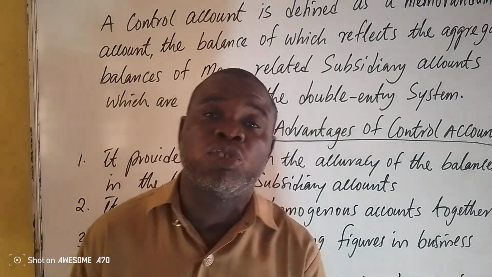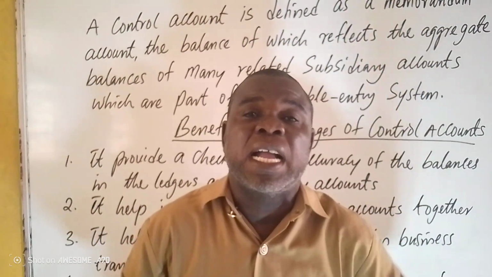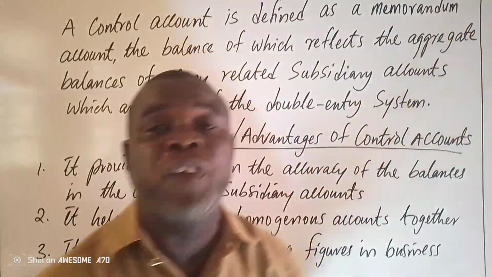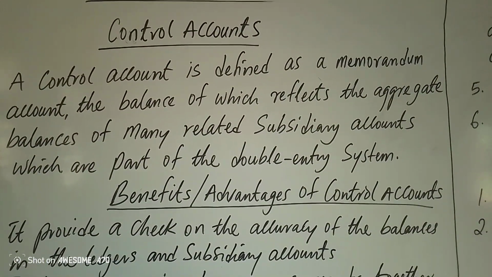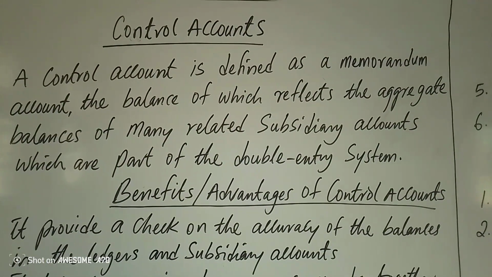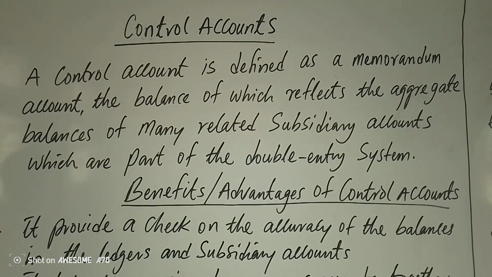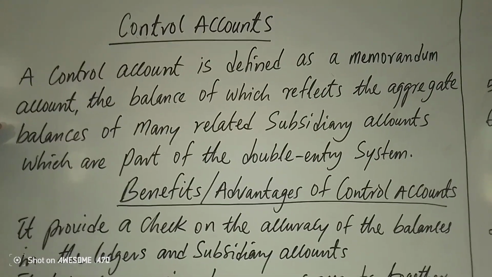And that is why a control account is defined as a memorandum account, bringing different accounts together under one place, like a trial balance. That is why it's referred to as a memorandum account, an account that brings different accounts together to achieve a certain purpose. So when we say that a control account is defined as a memorandum account, it means an account that has many other accounts together for a given purpose.